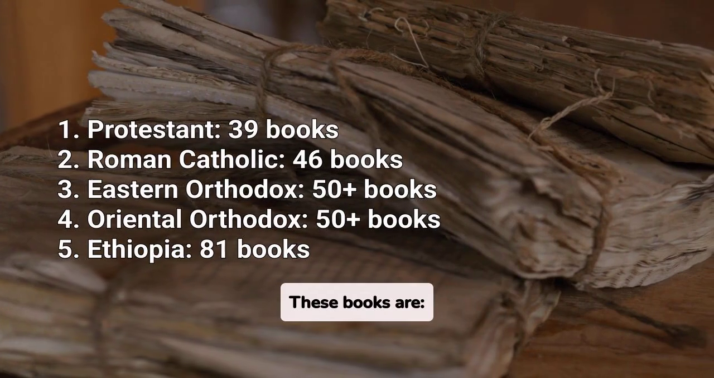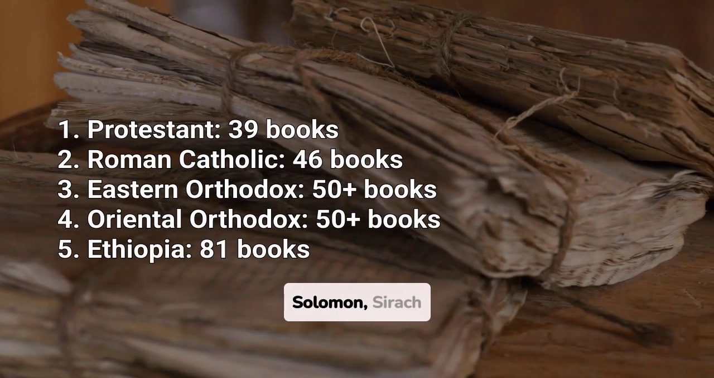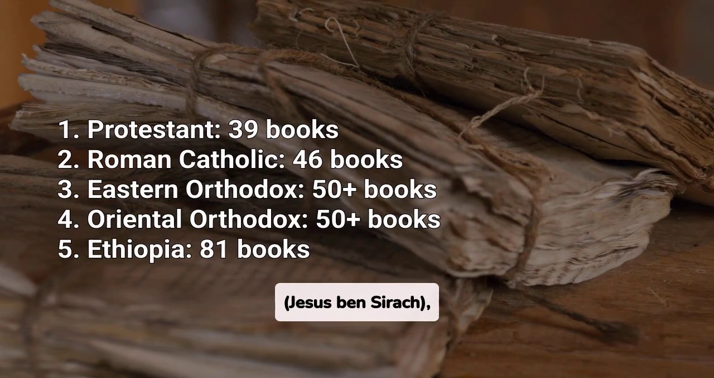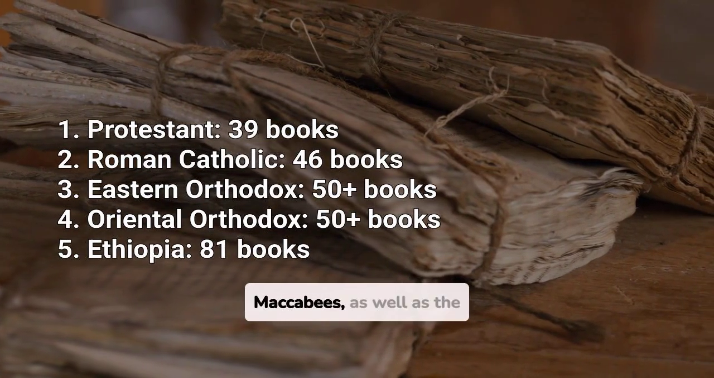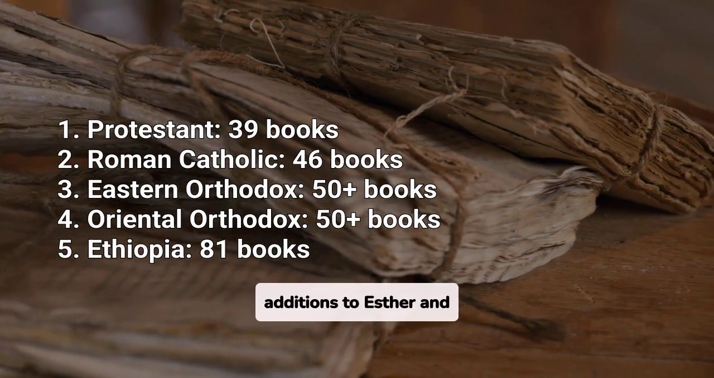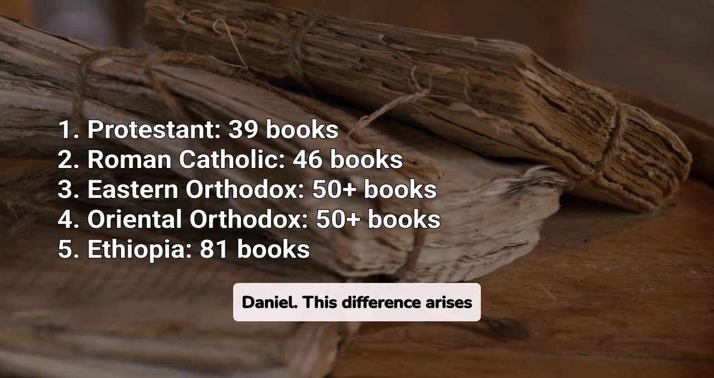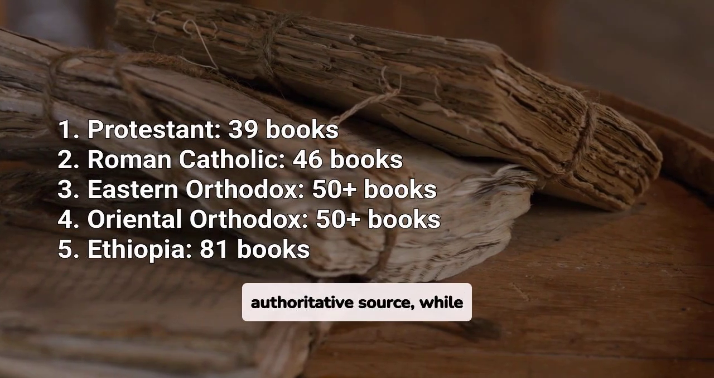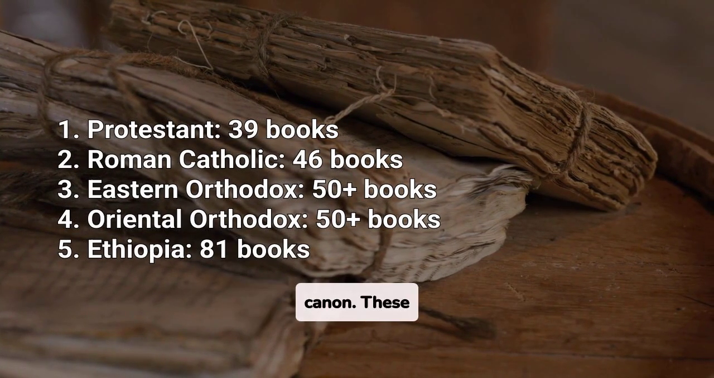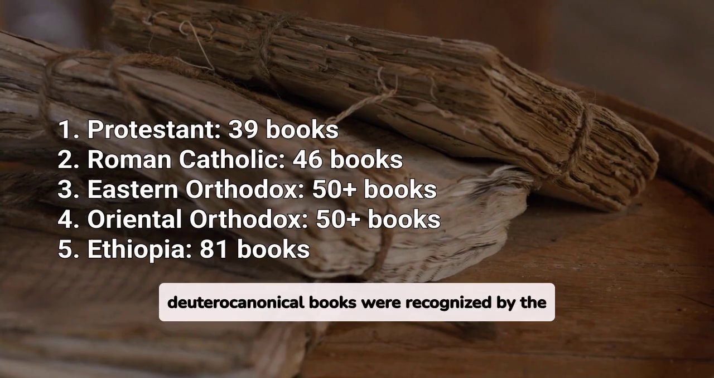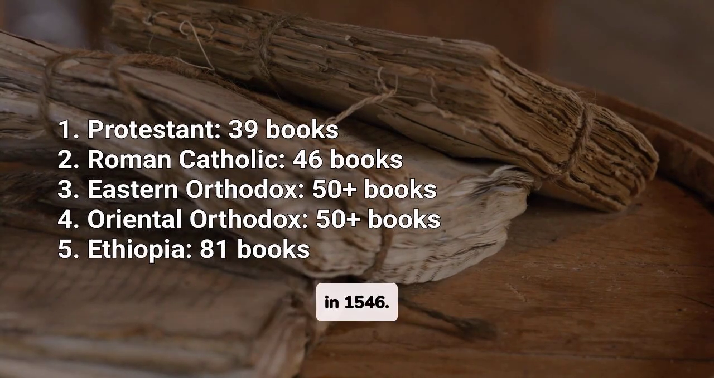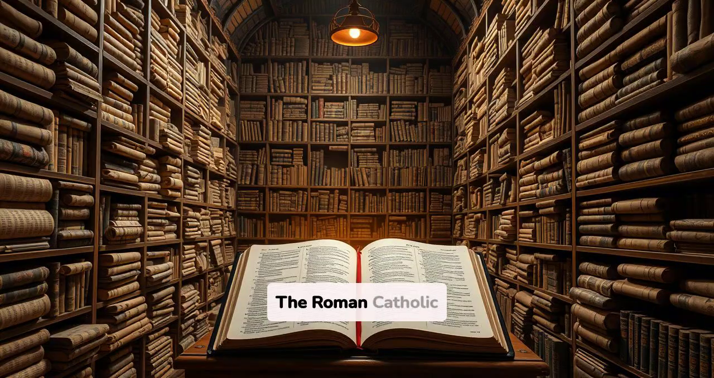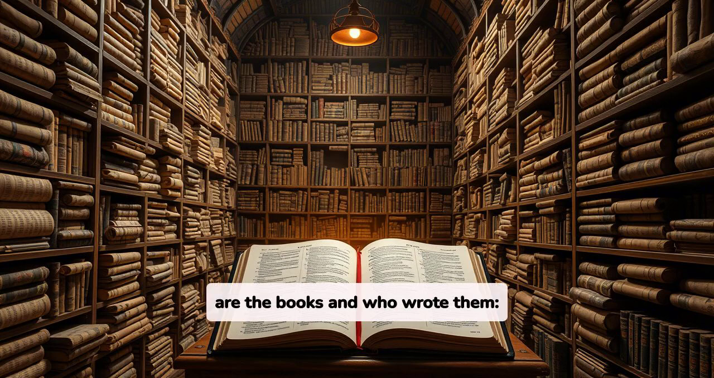These books are Tobit, Judith, Wisdom of Solomon, Sirach, Baruch, 1 Maccabees, and 2 Maccabees, as well as the additions to Esther and Daniel. This difference arises because the Catholic Church recognizes the Septuagint as the authoritative source, while Protestants follow the shorter Hebrew canon. These Deuterocanonical books were recognized by the Catholic Church at the Council of Trent in 1546. The Roman Catholic Church accepts 7 Deuterocanonical books that are not in the Protestant Bible. Here are the books and who wrote them.